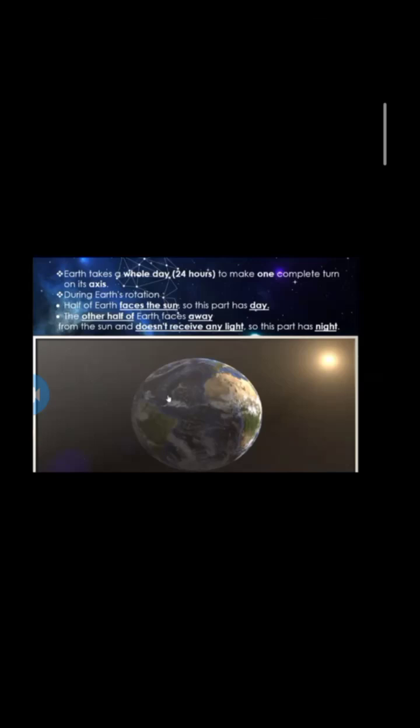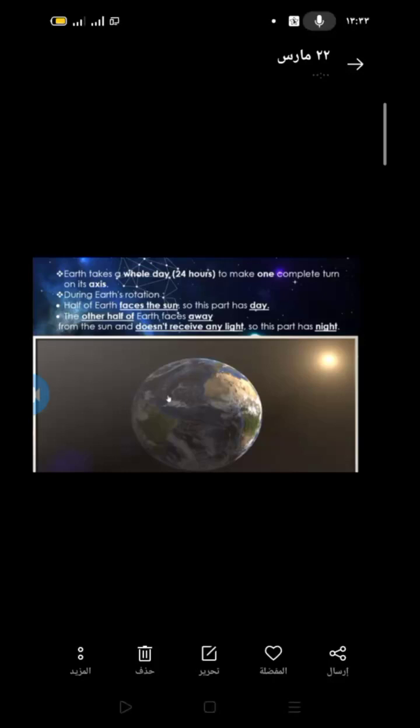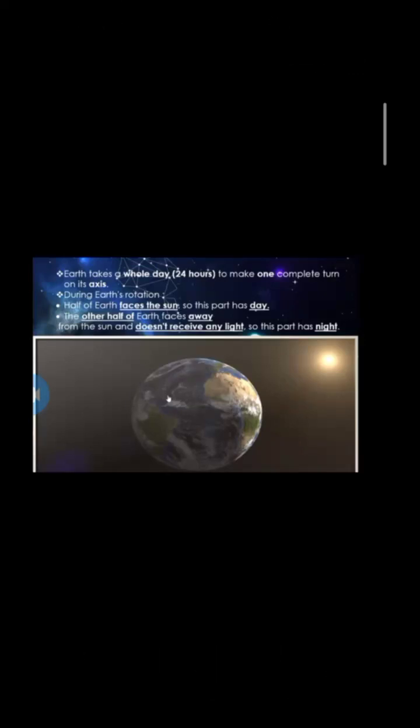The Earth takes a whole day or 24 hours to make one complete turn on its axis. For the Earth to rotate one complete turn around itself, around its axis, this takes 24 hours, which means one day. During the Earth's rotation, half of the Earth faces the sun, so this part has day, and the other half of the Earth faces away from the sun and doesn't receive any light, so this part has night.